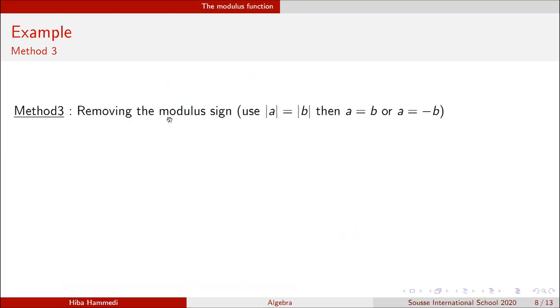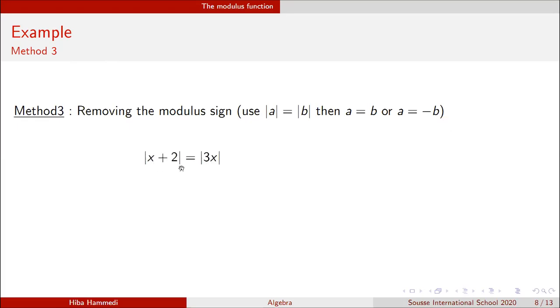Right, the third way is to use that if I have mod A is equal to mod B, then A is equal to B, or A is equal to negative B. If they have the same modulus, then they are both equal, or one of them is the negative version of the other number, right? So I will use that.